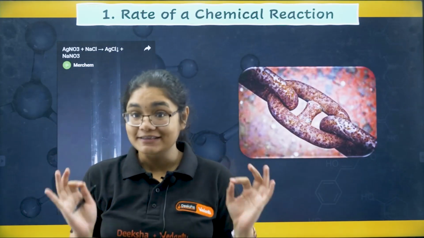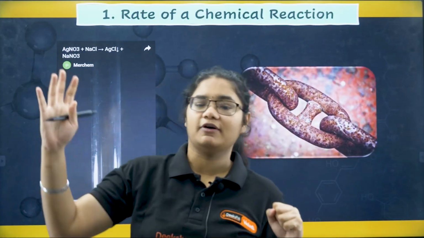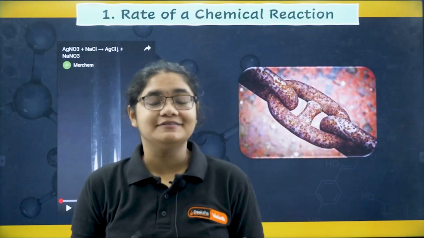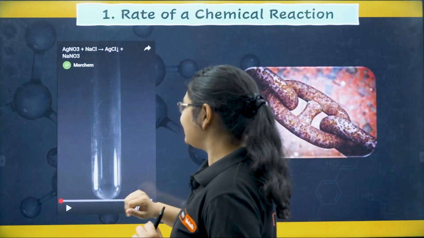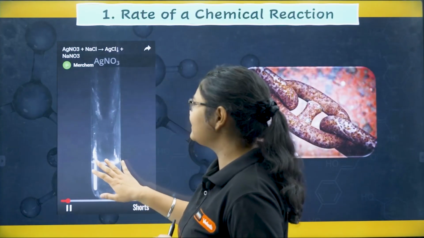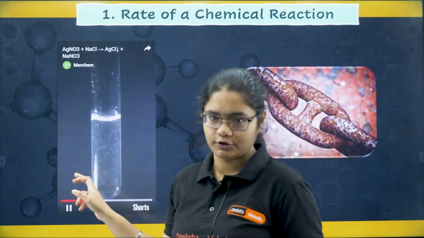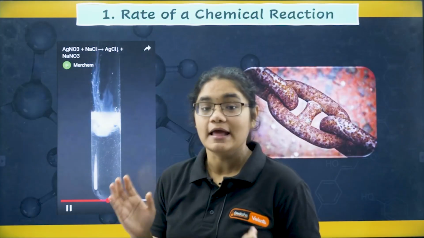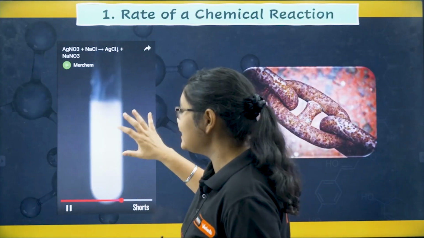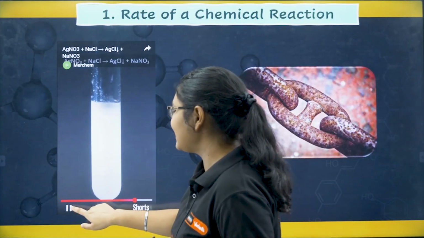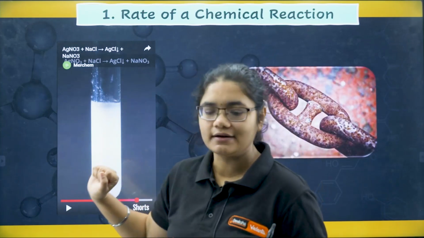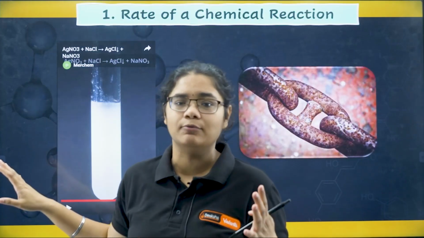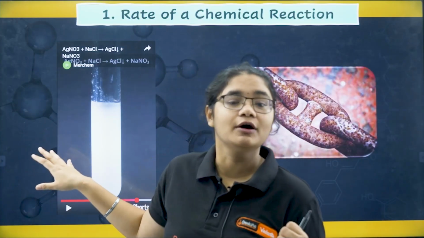So I told you that certain reactions are very fast, super fast reactions, whereas certain reactions are very slow, right? Let us see this reaction where we have taken simple AgNO3 solution in a test tube. You have seen that, and to that I will add a certain amount of NaCl. Now see, as soon as I added NaCl, immediately the color has changed, right? It has become white in color. The precipitate has formed immediately. You might have done this reaction in your lab also many times, right? This is a test for chloride.